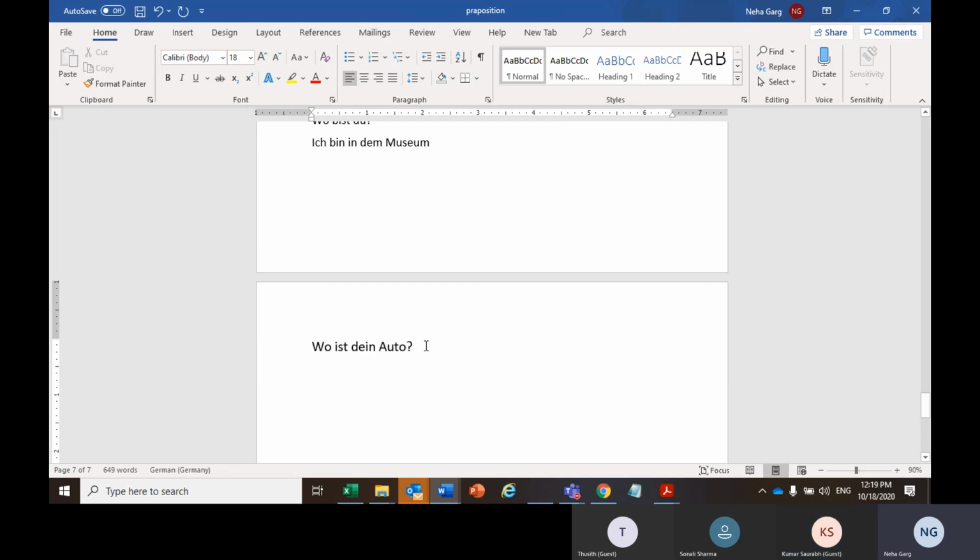Where is your car? So there are a lot of prepositions which you can use: under, behind, in front of.